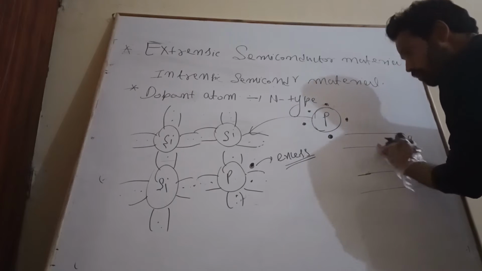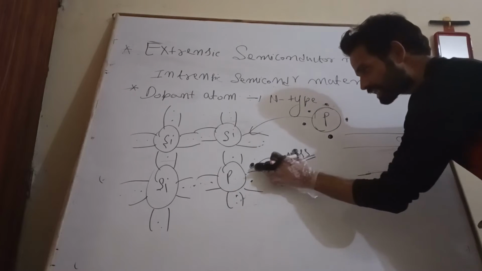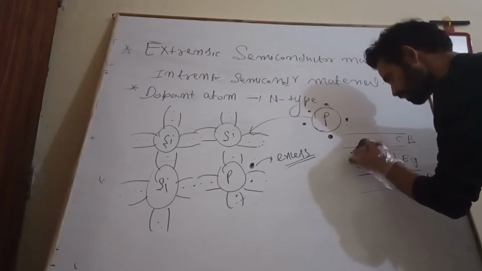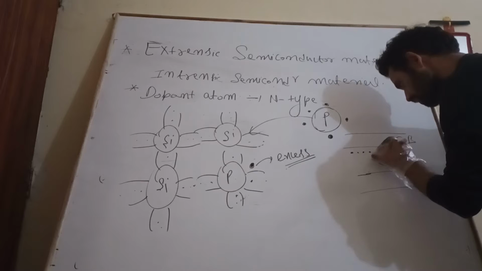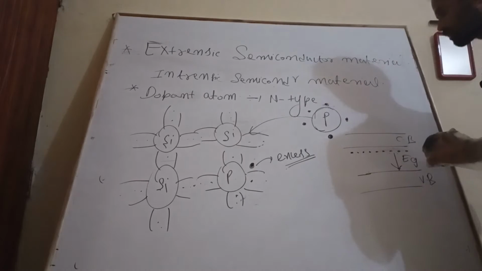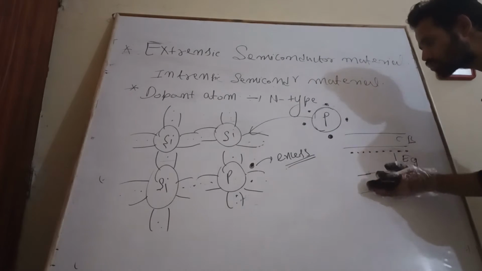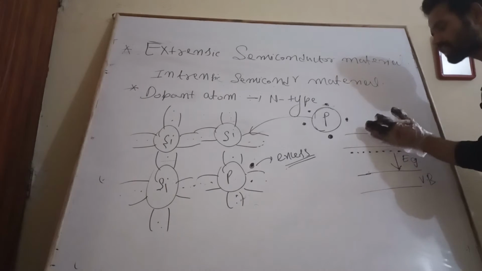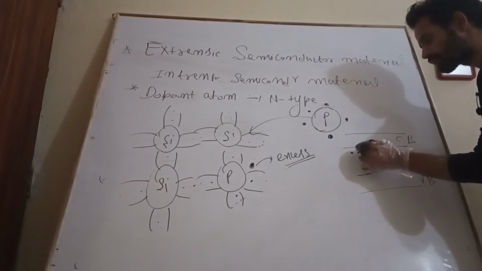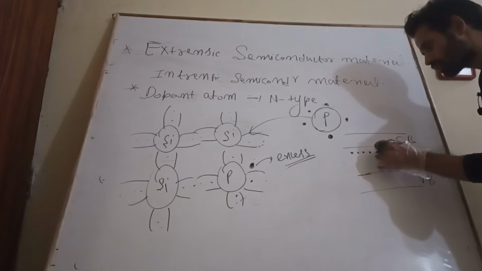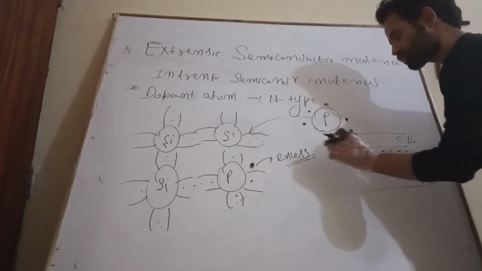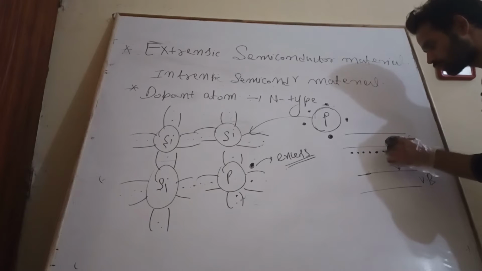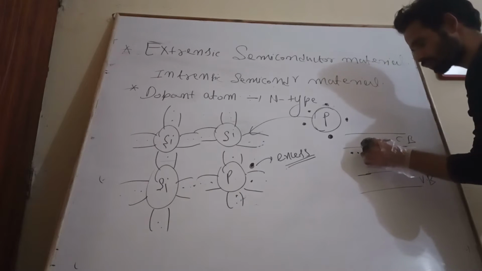Now see here what we are seeing. This excess electron represents what? This level. These are my excess electrons, which are loosely bound electrons, and they require very little energy to become detached from this phosphorus atom.